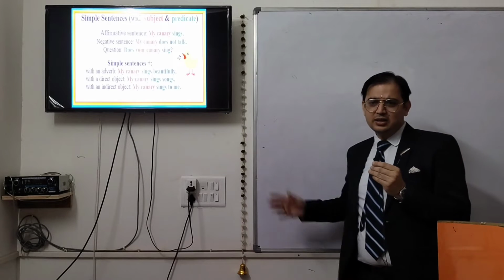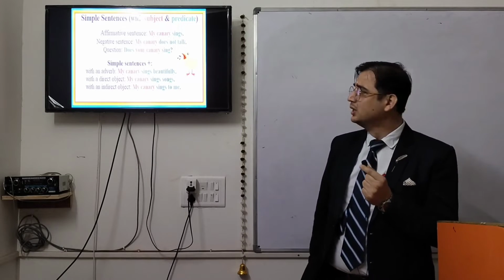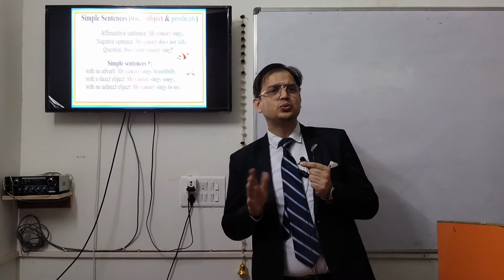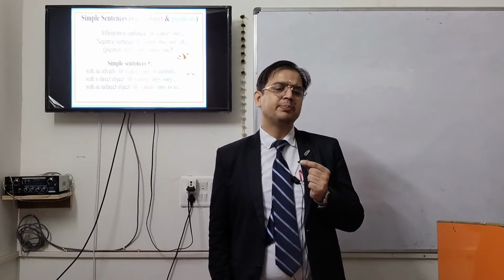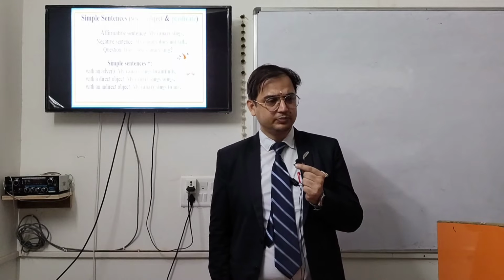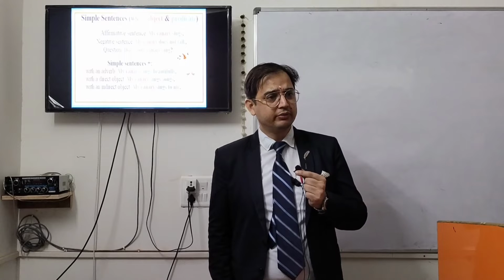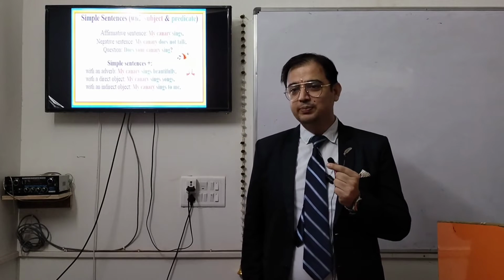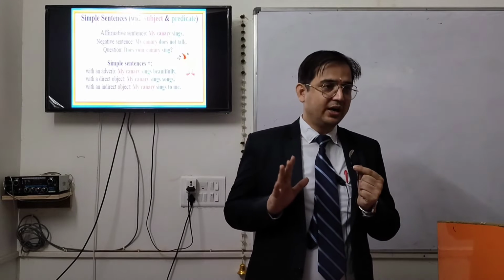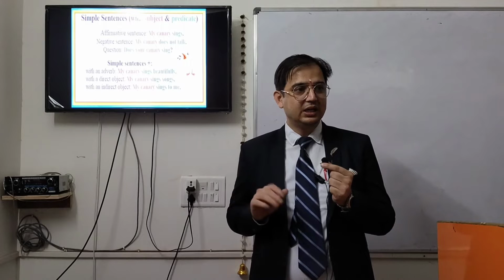Here, there are some examples of simple sentences. Those students who must have learned the basics of grammar must have observed that there are basically 3 types of sentences: affirmative, negative, and interrogative. Affirmative, where there is only approval. Negative, where there is denial.